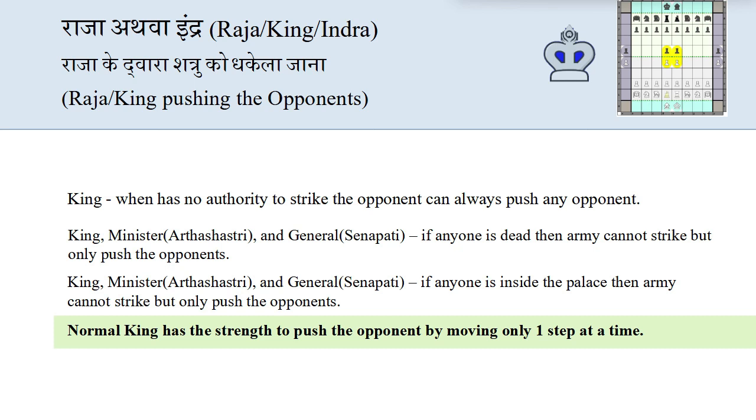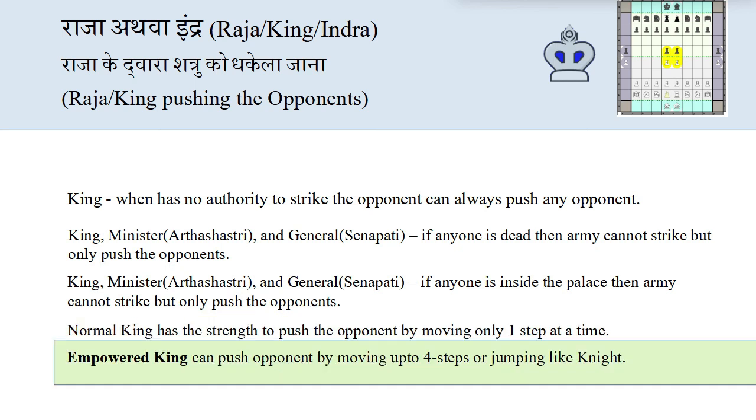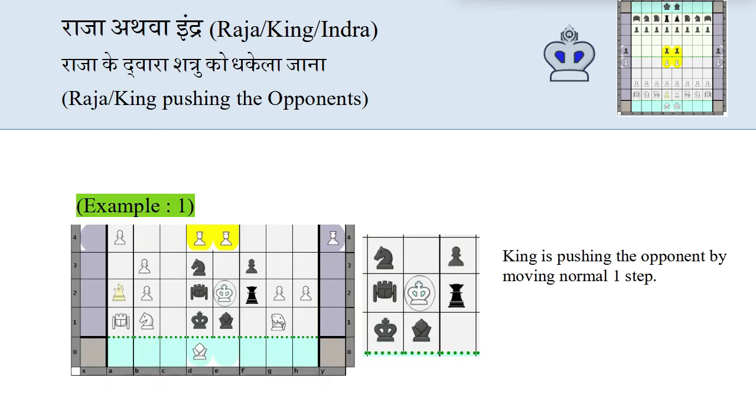A normal king has the strength to push the opponent by moving only one step at a time. But empowered king can push opponent by moving up to 4 steps or jumping like a knight. Let's see examples.